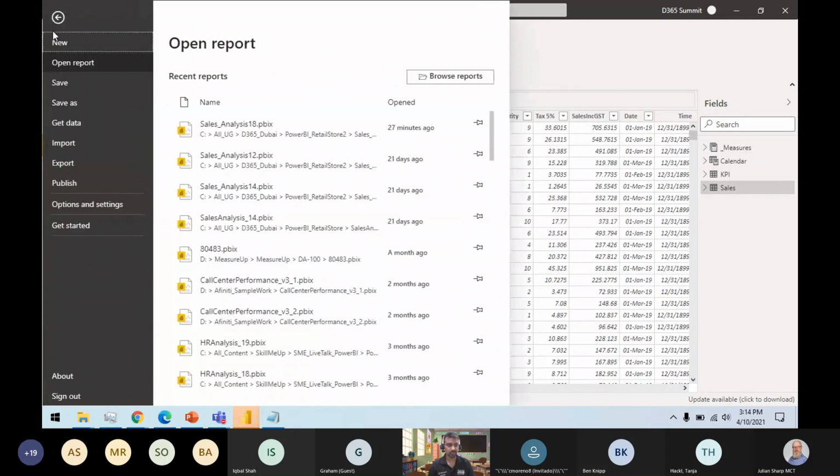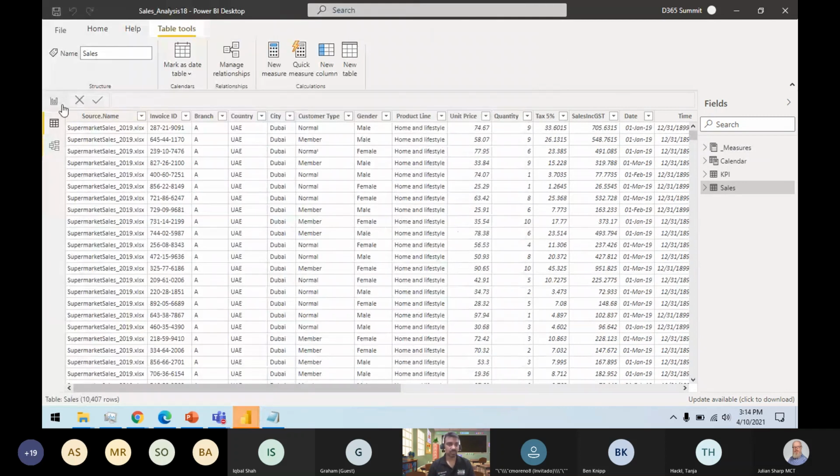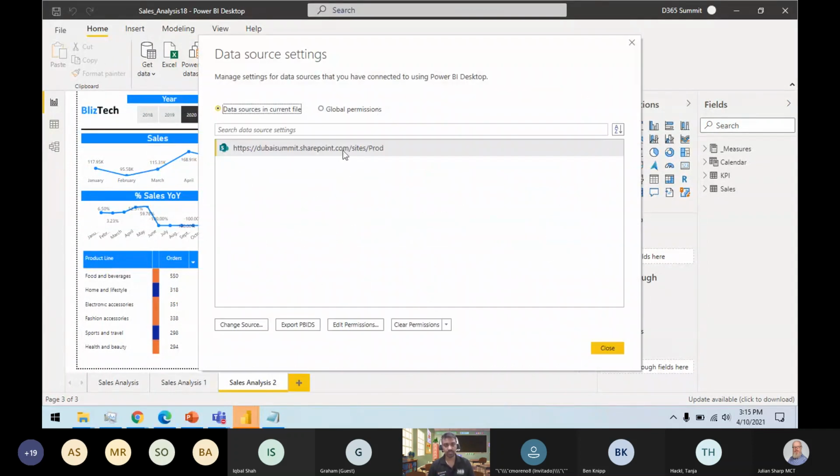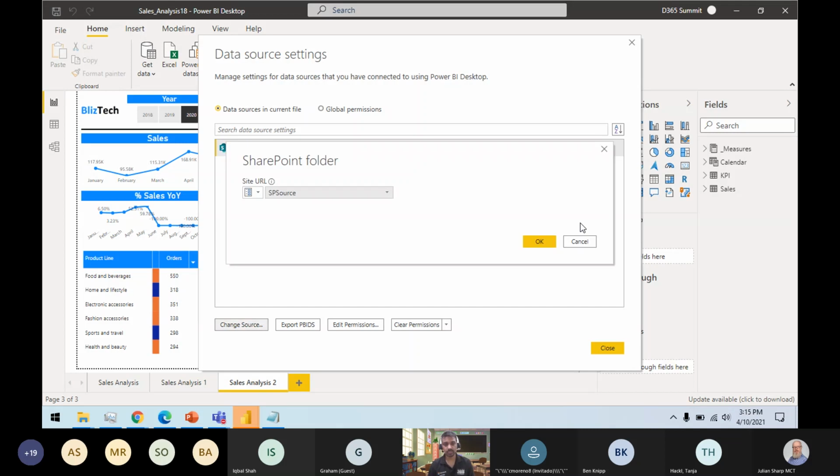And how about if I want to change the path? Because this file is currently using, if I go here to recent sources, transform data source settings, I can see this file is using this particular path, which I have provided earlier. So if I want to change the path of this file, let's say I want to change my tenant, or I want to deploy at a client location. This is my development environment and I want to deploy it on the other side. So there are different methods. What you can do is go to the change source settings and define the path. Currently I am using a variable.